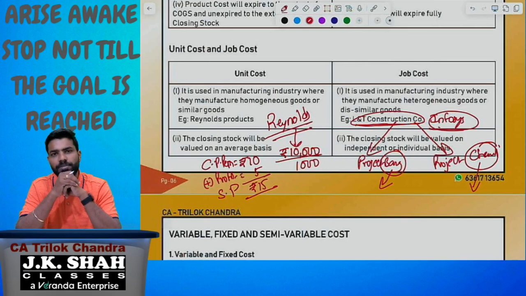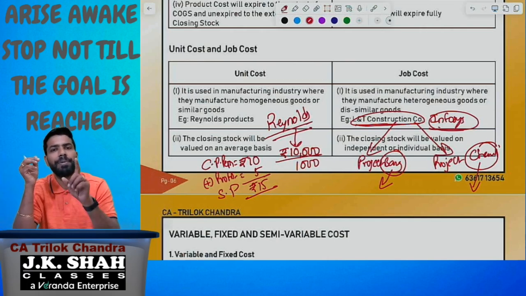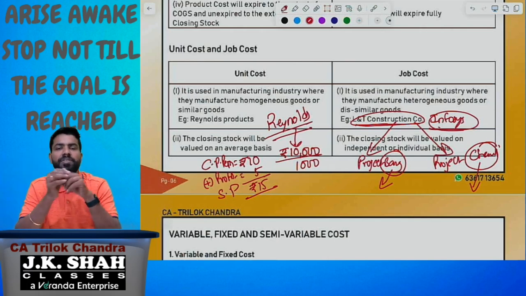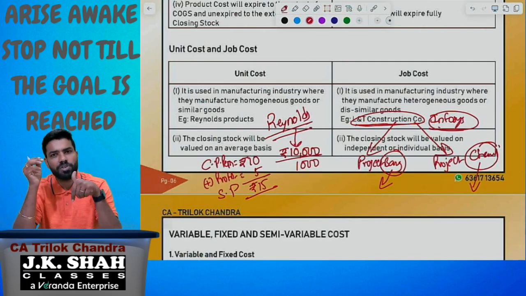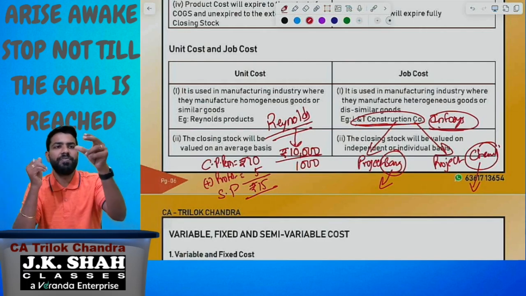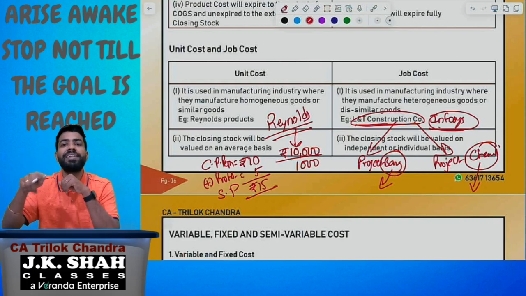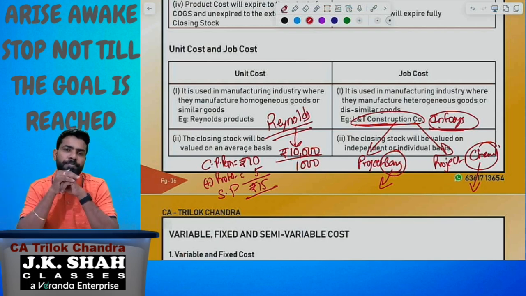Are you understanding? All of you. So, unit costing and job costing are the methods of costing. Which method has to be followed depends upon output. If the output is similar, follow the unit costing method. If the output is dissimilar, follow the job costing method. If it is similar, take the average cost. If it is dissimilar, evaluate independently, individually or separately.